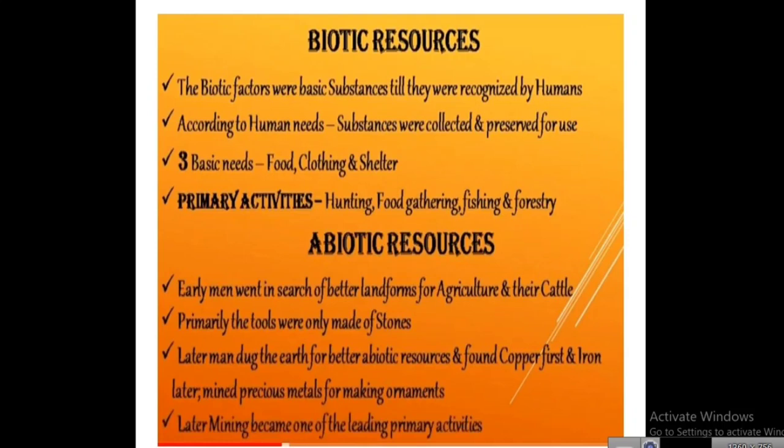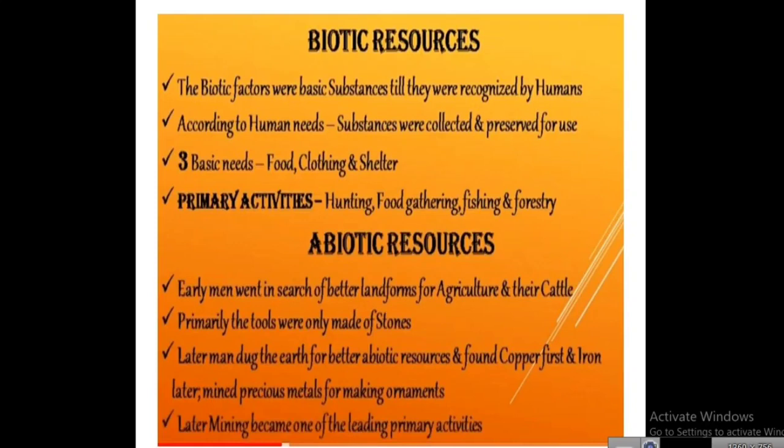According to human needs means what are the needs for us? Substances, that is basic needs. They were collected and preserved for use. So what are the things used for us? That is basic needs, that is food, clothing and shelter. These three are very important for our needs. All the human beings need this. So these things they preserve and keep for our daily use.